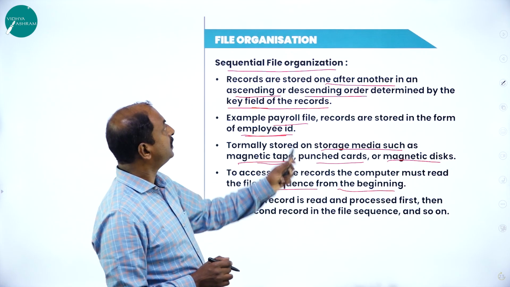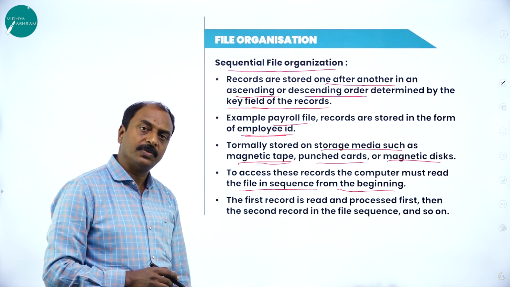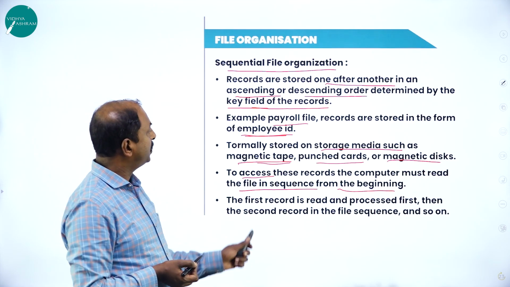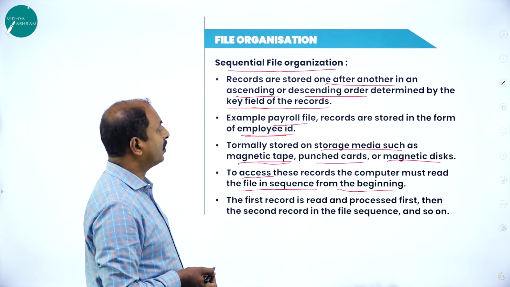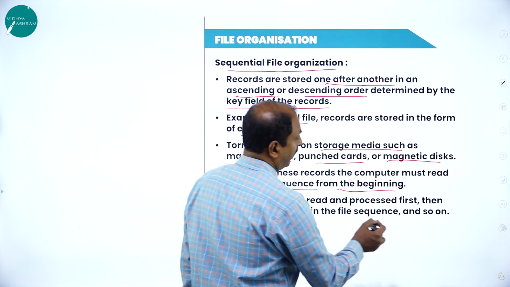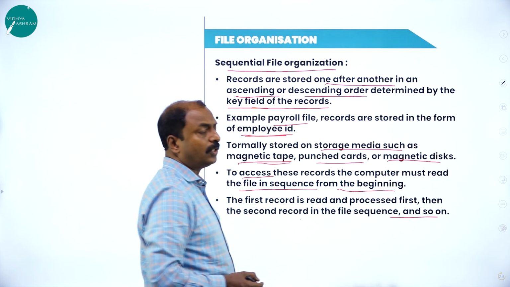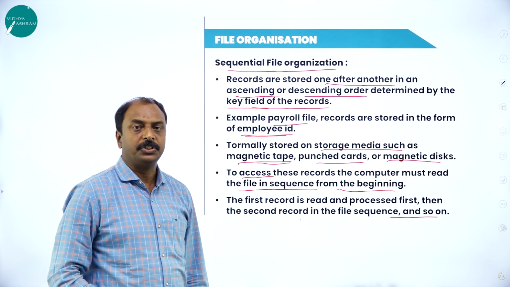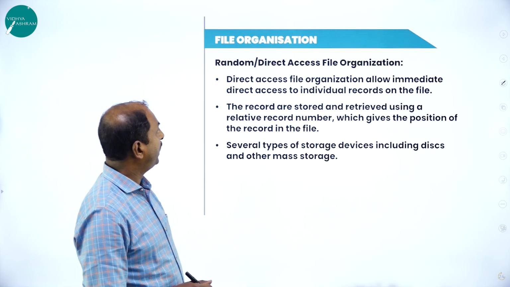That is how this sequential file organization works, or that is how to access the record in this file system. The first record is read and processed first, then the second record, and so on. So this is how it works. So this is sequential file organization. Now let us move on to the next slide.